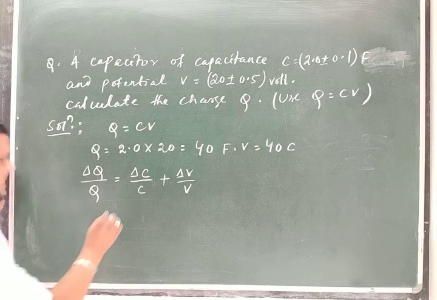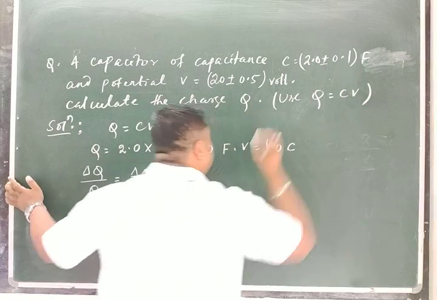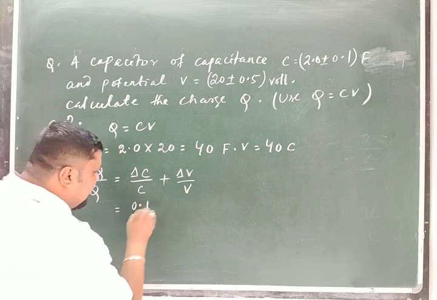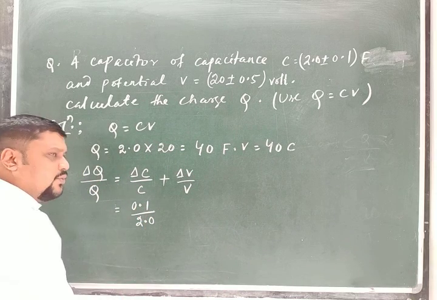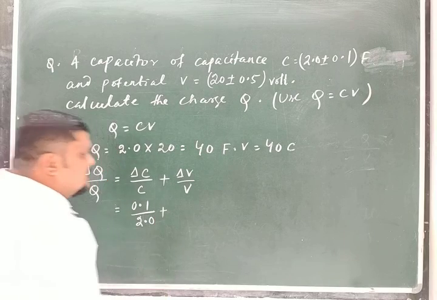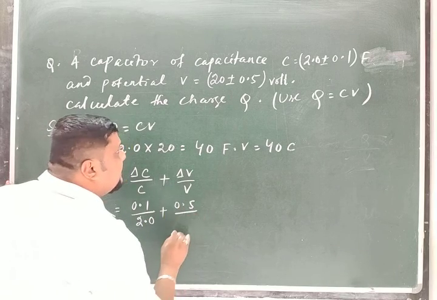So this is equal to, what is delta C? Delta C means this part is delta C. So 0.1 divided by C. C is 2.0, or I can write 2, plus delta V is 0.5 divided by 20.